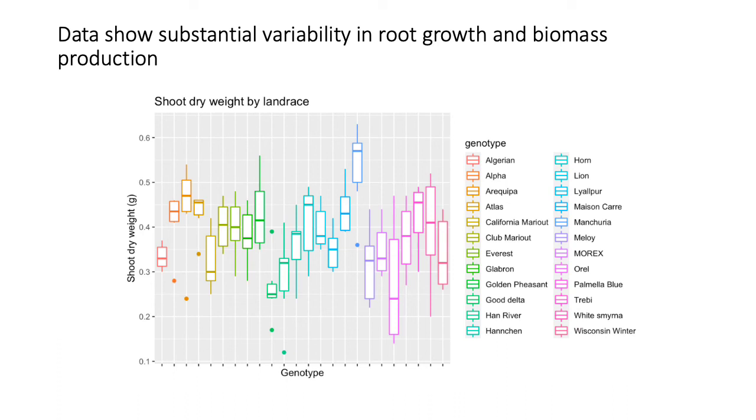We also notice that there was variability in biomass production. So what we are looking at here is shoot dry weight by landrace, and again we could see a 2 to 3-fold difference among genotypes in biomass production.